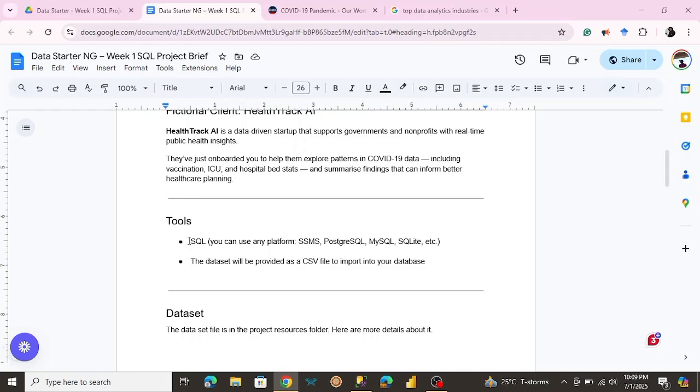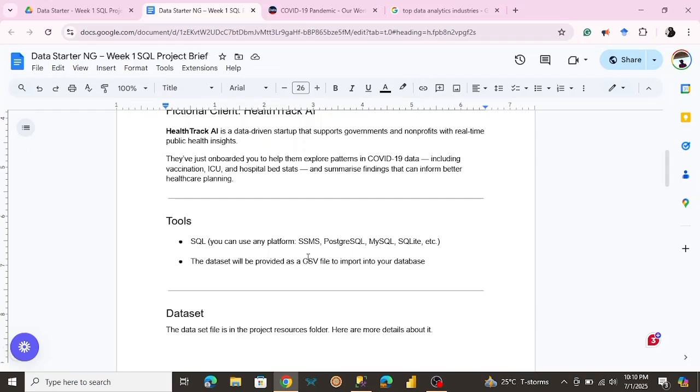For this particular challenge, I'm going to be using SQL Server, but there are various SQL tools you can use. You can use MySQL, you can use SQLite, etc. But I highly recommend you use SQL Server, because it's going to be easy to follow along with me, because depending on the SQL tool you use, your queries might differ.